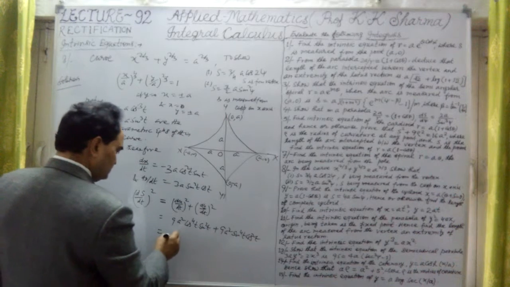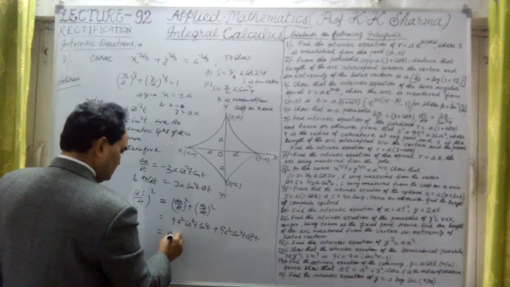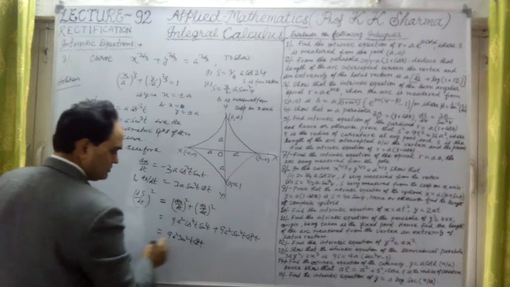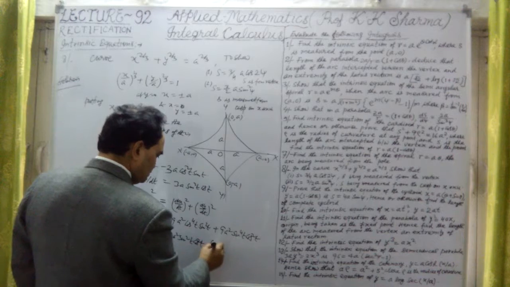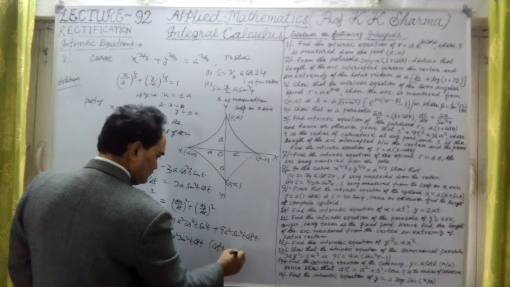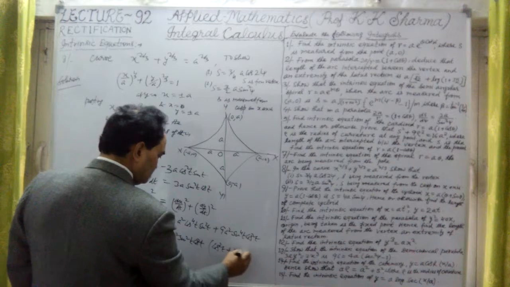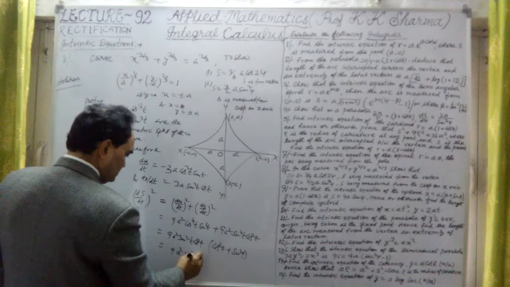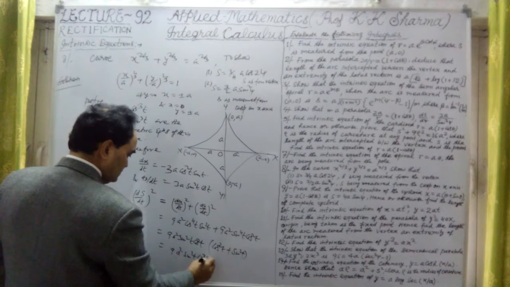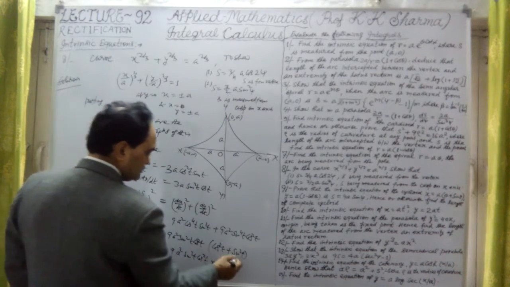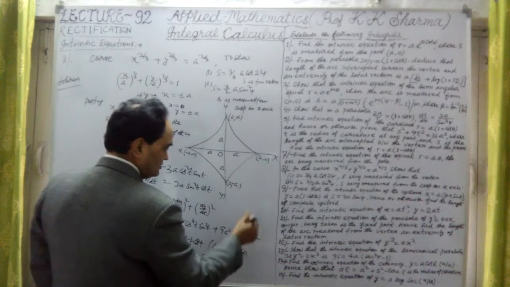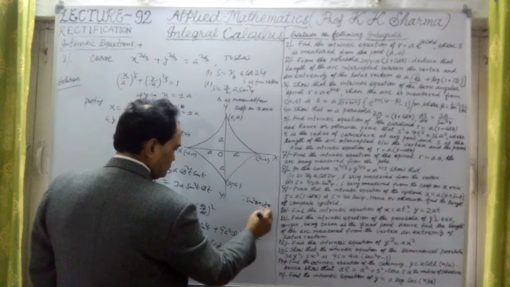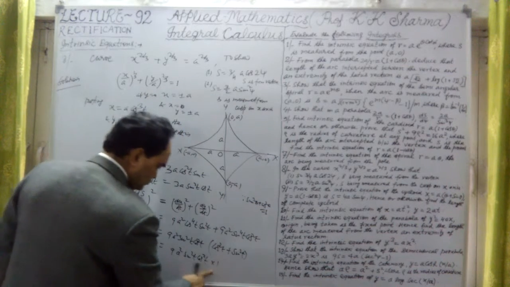Okay, cos square t sin square t. This is 9a square. If I take sin square t into cos square t common, it will be cos square t from the first plus sin square t from the second. So this is 1. It is nothing but 9a square into sin square t into cos square t into 1. This is a trigonometric identity, since sin square theta plus cos square theta is equal to 1. So this is 1 here, 1 into this.